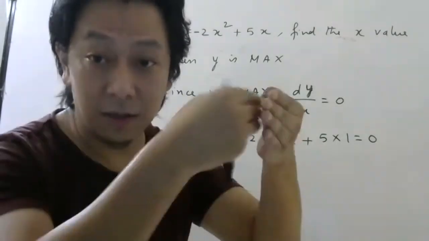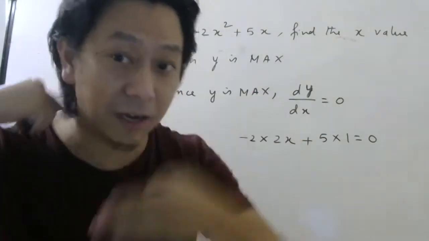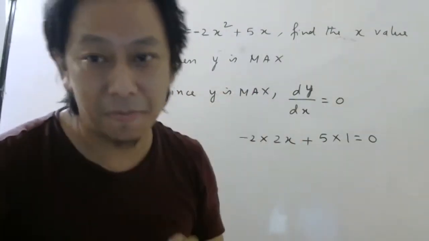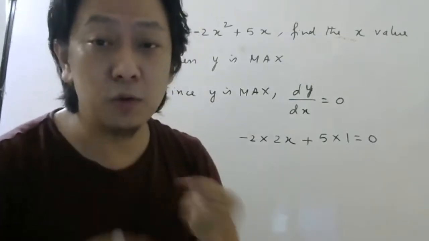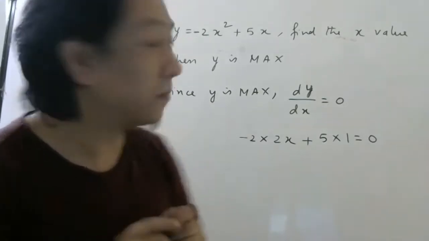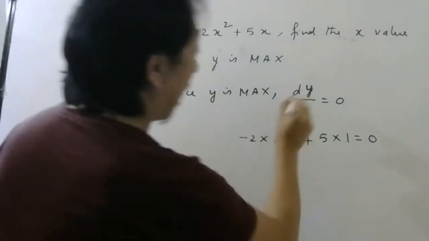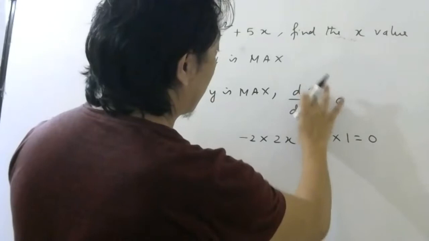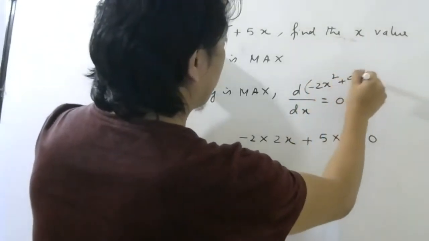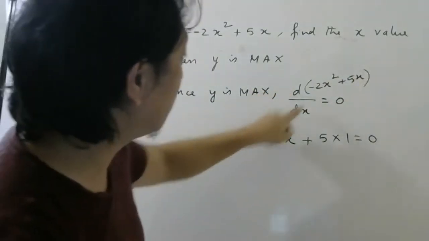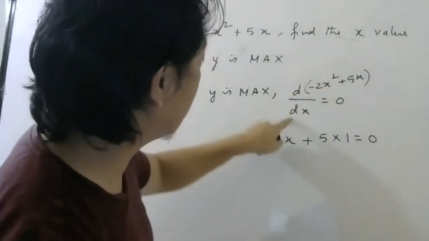I know the way I did before is very systematic, and the chances of making mistakes are very low. But you should be able to do it a little faster for entrance exams. So I have to take dy by dx. I have to substitute y, -2x square plus 5x. That means I take the differentiation of this plus the differentiation of this.